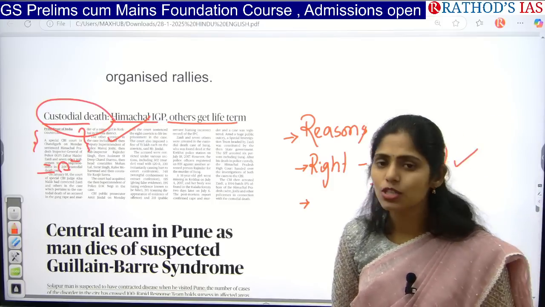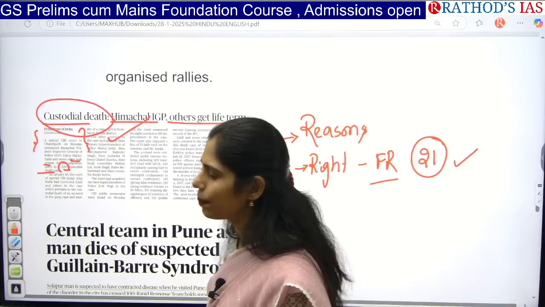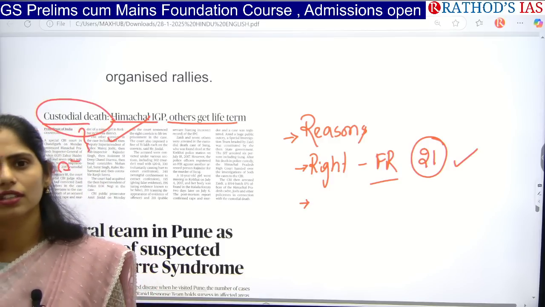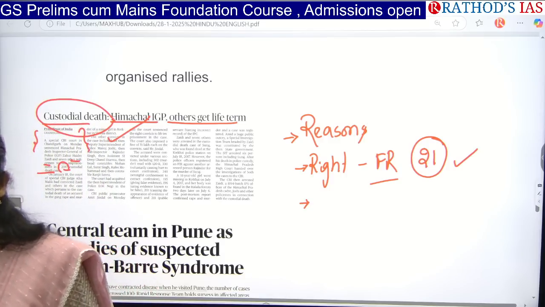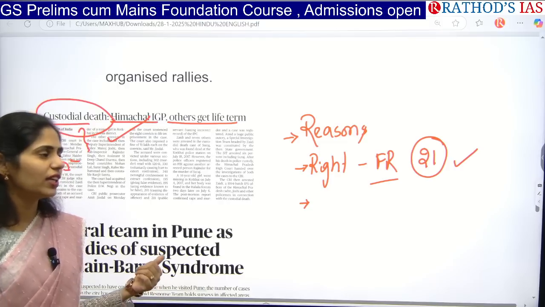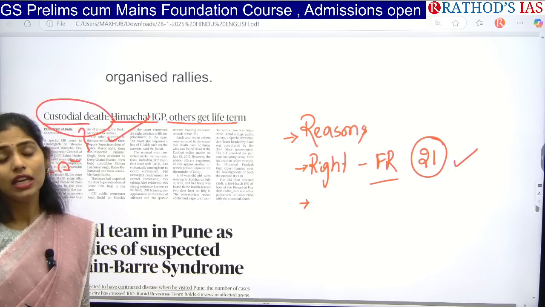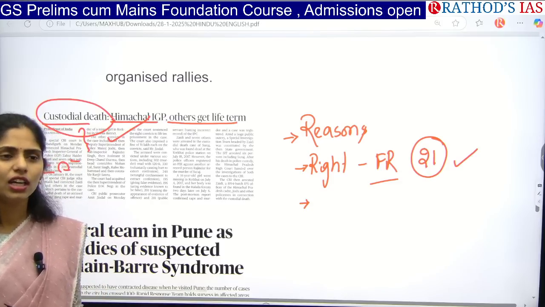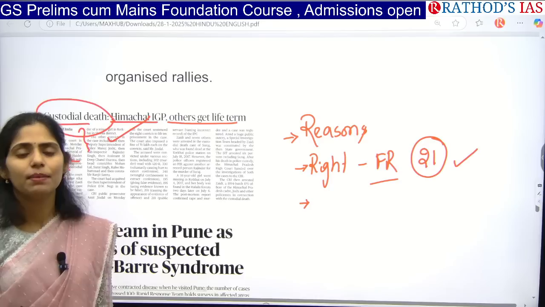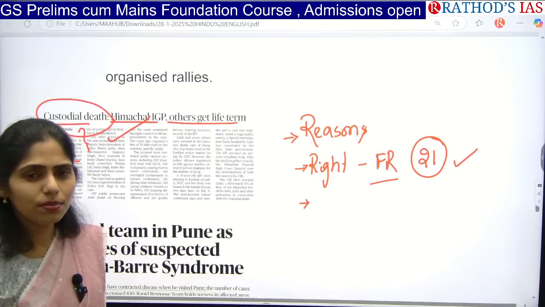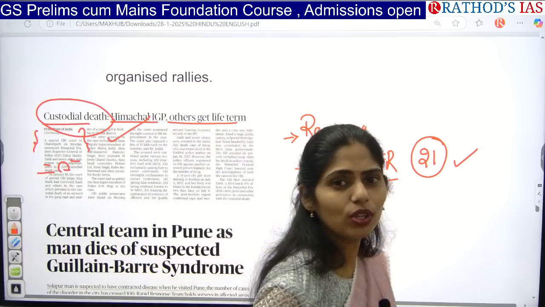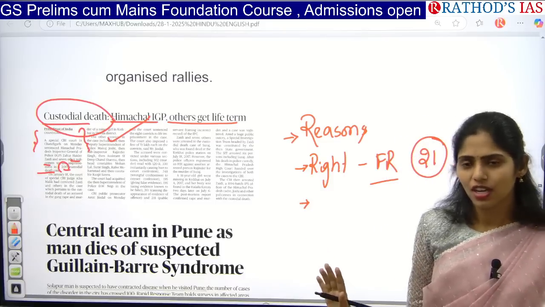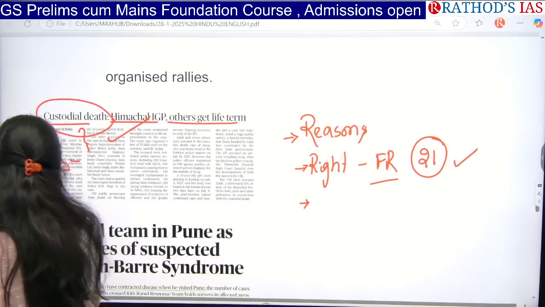For example, we can increase monitoring, go for proper investigation of cases, and say that transparency and accountability are important. Next, we can go for the use of AI in jails so that we can control this. We can also use punishments and promotions so that we can ensure a good attitude among police personnel. Like that you can make your own points regarding how we can control custodial death in our country. Okay, clear? Now let us see the next article.